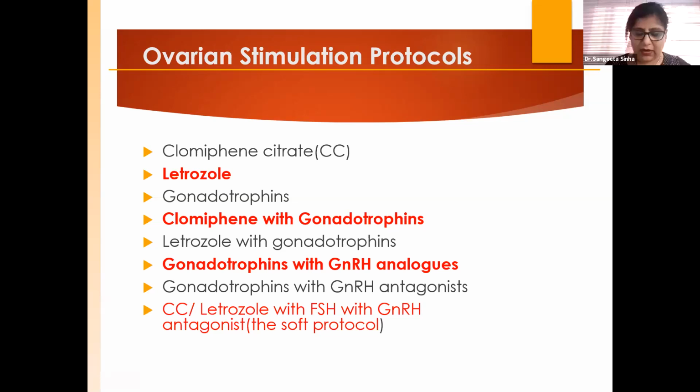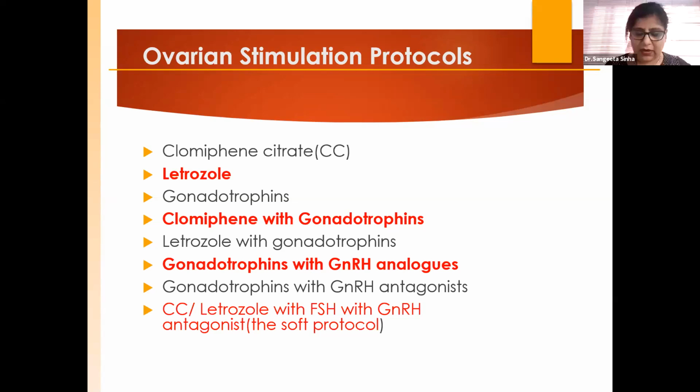We plan a pickup at the time. So these are right and left. We had a separate master class for agonists and antagonists, so I'm not going into detail of this. We need a combination of any one, like clomiphene with letrozole, FSH with GnRH antagonist and all. So these are the molecules which we normally use for ovulation stimulation.